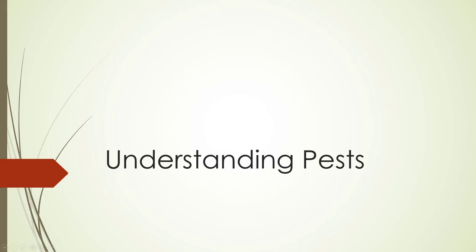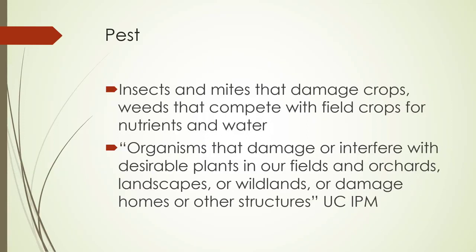Okay, this week we're going to discuss what a pest actually is. There's a couple of different definitions here. We've got insects and mites that damage crops, weeds that compete with field crops for nutrients and water. I think a better definition is by UCIPM, which is organisms that damage or interfere with desirable plants in our fields and orchards, landscapes or wildlands, or damage homes and other structures.